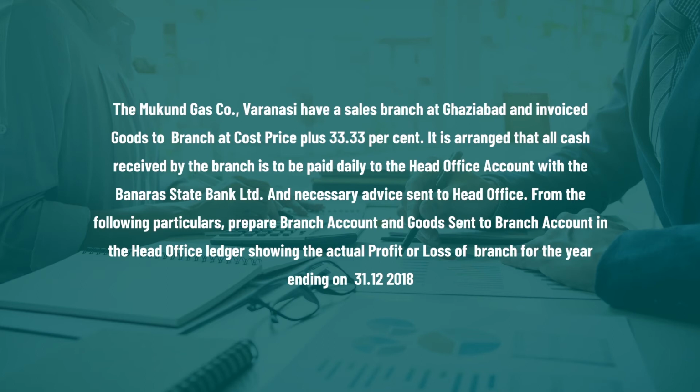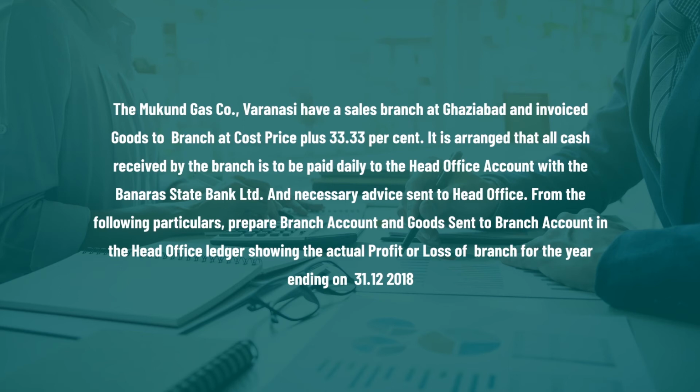It is arranged that all cash received by the branch is to be paid daily to the head office account with the Banaras State Bank Limited, and necessary advice sent to the head office. From the following particulars, prepare branch account and goods sent to branch account in the head office ledger showing the actual profit or loss of the branch for the year ending 31st December 2018.